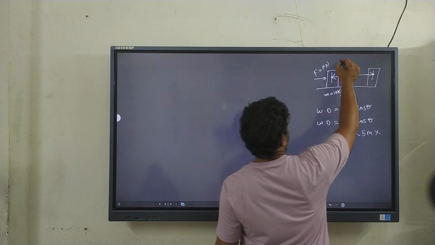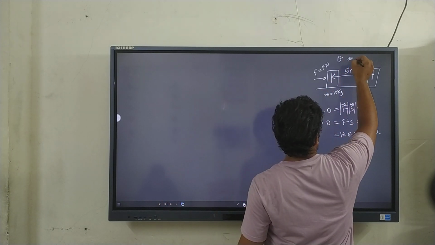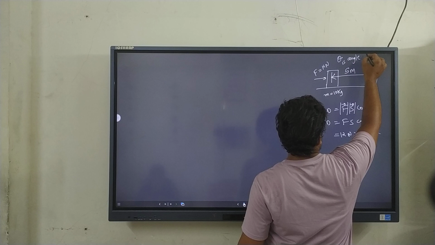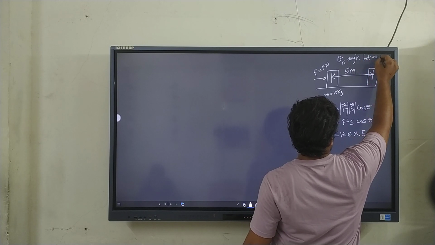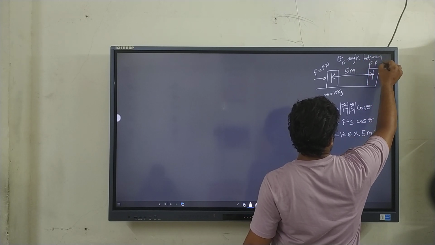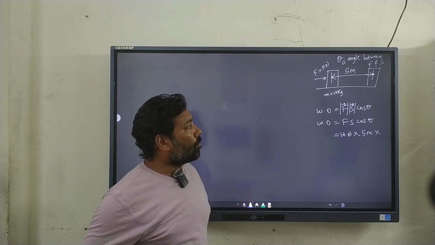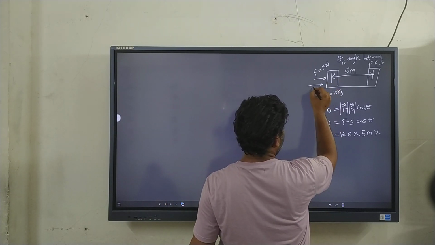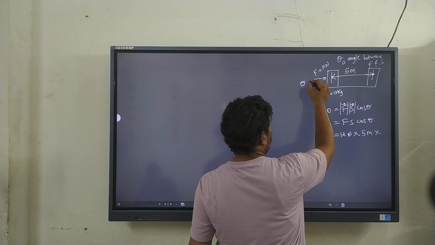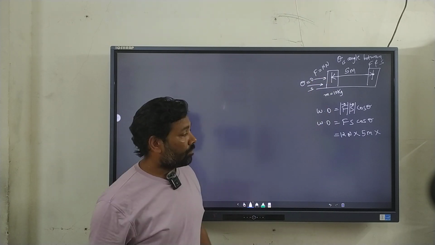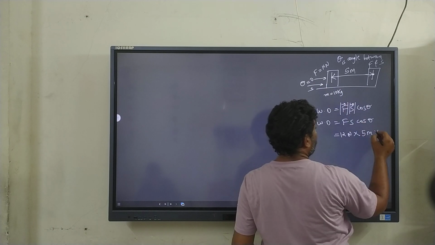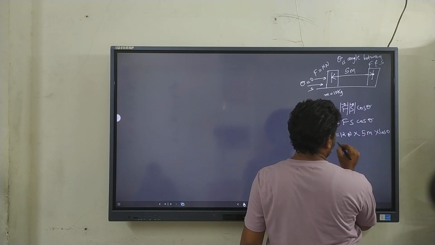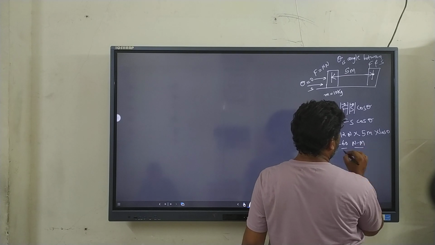Theta is the angle between force and displacement. Force and displacement. You can see here the force is in the same direction as the displacement. So the angle between them is 0. So theta is 0 over here, cos 0. So 12 times 5 is 60 Newton meter, which is the work done.